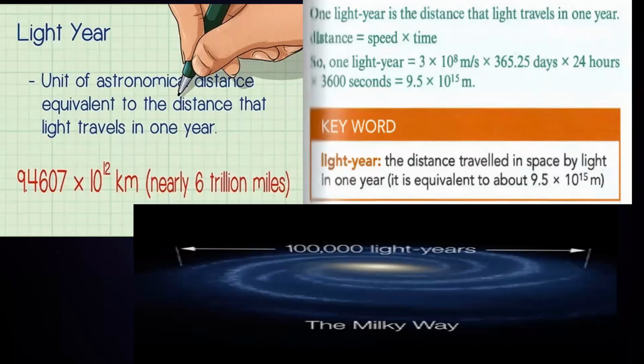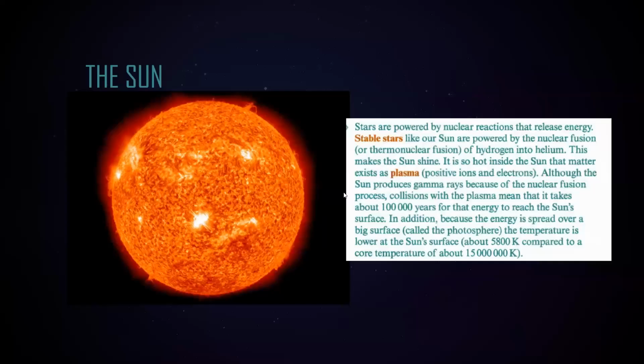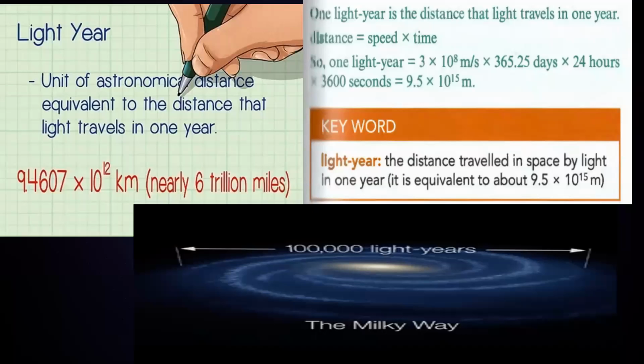How do we calculate this value? Actually, there is a law called Wien's law, which can be used to estimate the temperature of an object from the amount of radiation it emits. There is a measuring technique called spectroscopy. You will not learn that technique in O levels, but in A levels there are ways to work out the temperature of different stars. Using Wien's law, we can work that out.